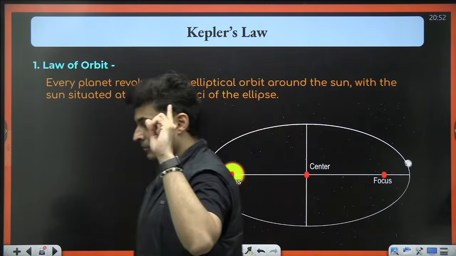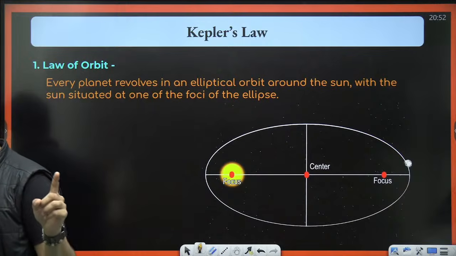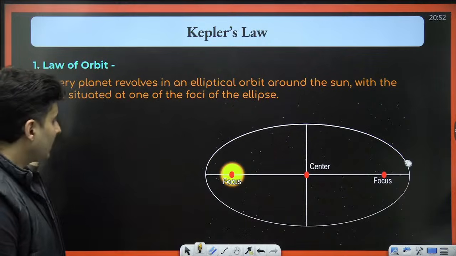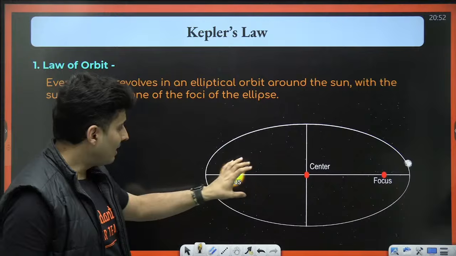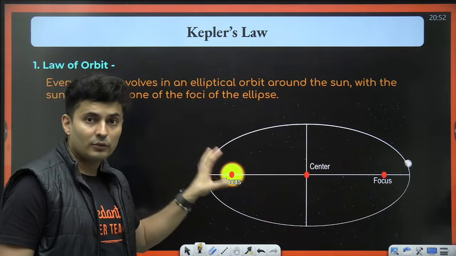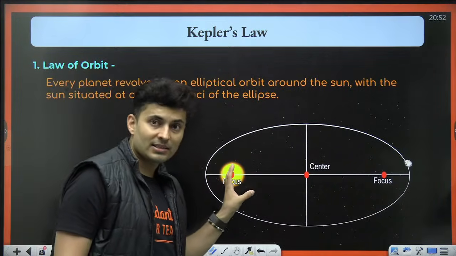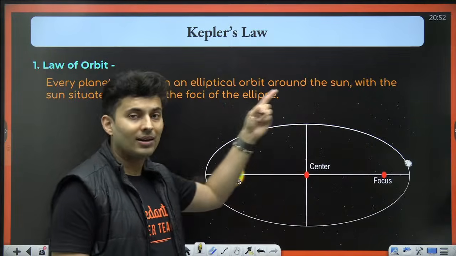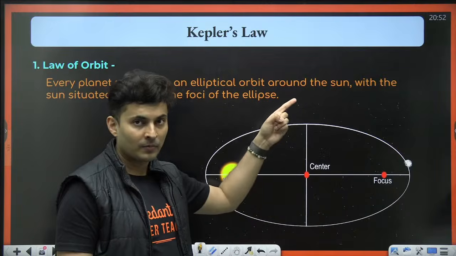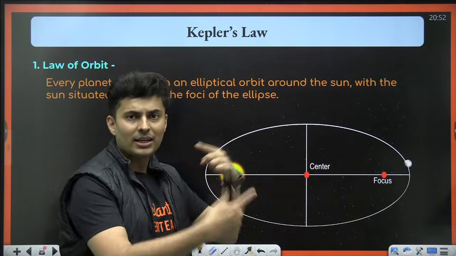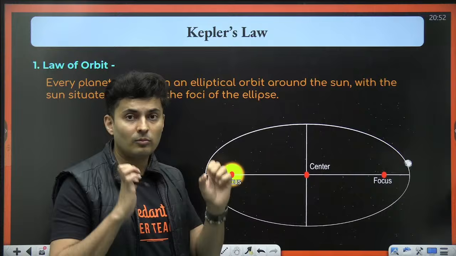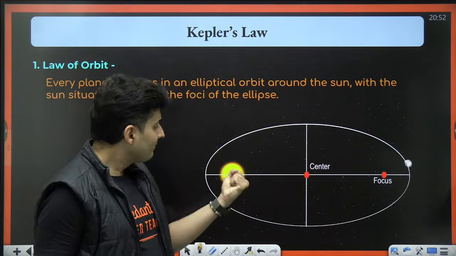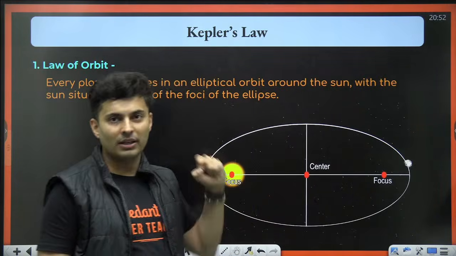The first law says that if the heavy mass is kept at the focus, then the smaller mass will go along an elliptical orbit. Or if a planet is going in an elliptical orbit, then the massive body around which it is going will be at one of the foci of the ellipse.